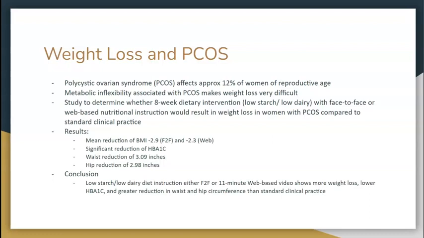Please note, standard clinical practice includes recommended calorie intake and exercise frequency, plus metformin if fasting glucose, insulin, or A1C are elevated. Moreover, participants were allowed to eat lean meats, non-starchy vegetables, and low-sugar foods until satiety at every meal. The results indicate that there was a mean reduction of BMI by 2.9 and 2.3 by face-to-face and web-based instructions respectively. There was a significant reduction of A1C as well, and waist and hip size reduction were also noted.